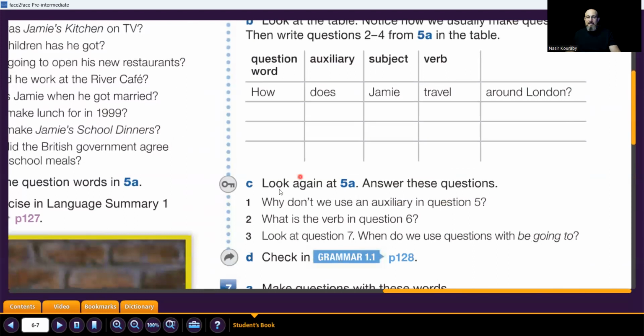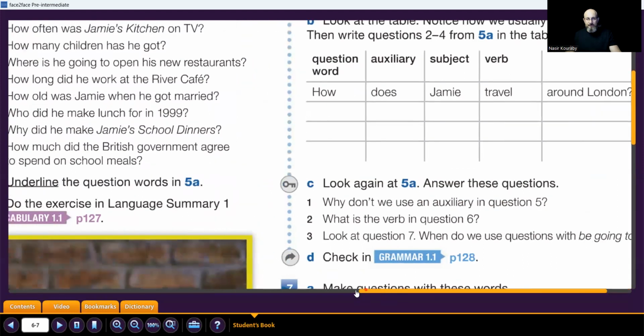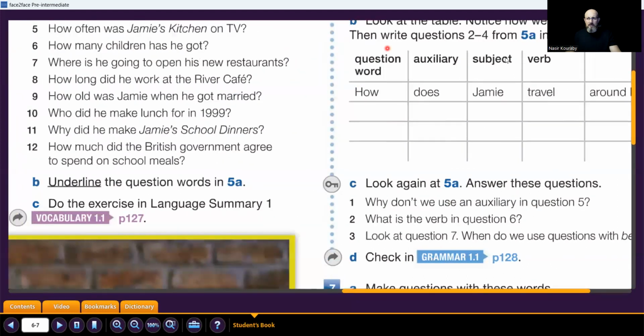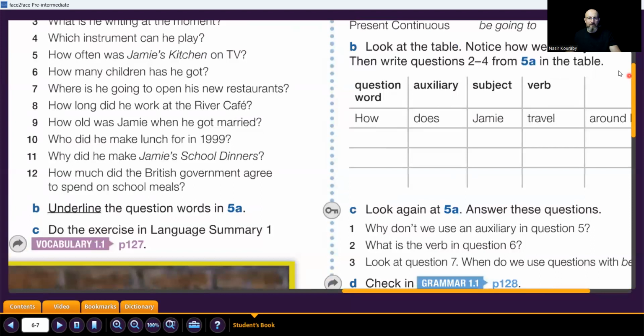So let's see. Why don't we use an auxiliary in question number 5? Where's question number 5? Okay, how often was Jamie's kitchen? We don't use an auxiliary. Why? Anyone knows? Very good, because we don't have a verb. Every time you have an auxiliary, you should have a verb.